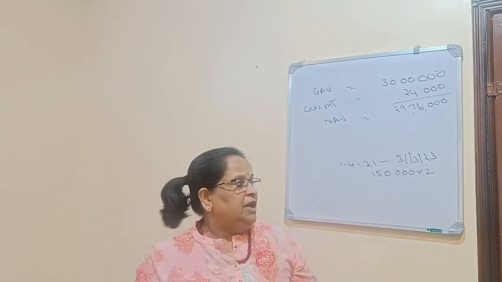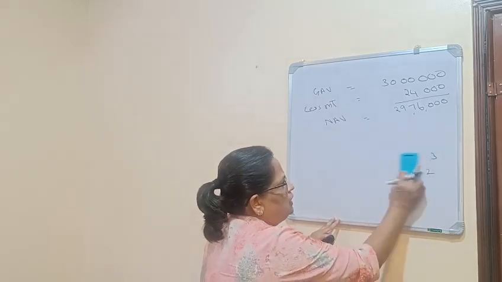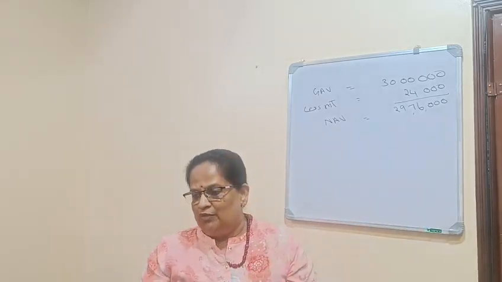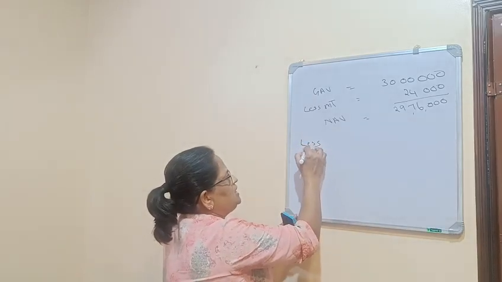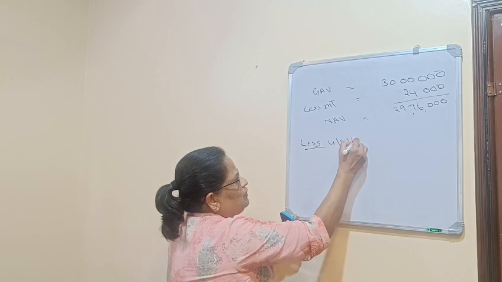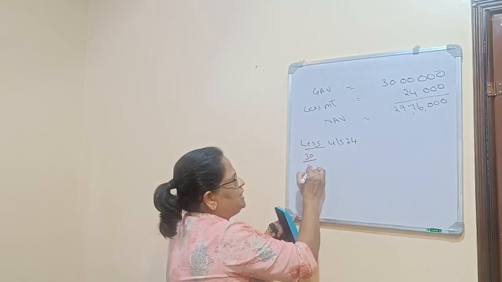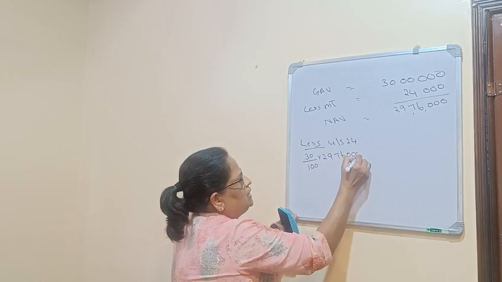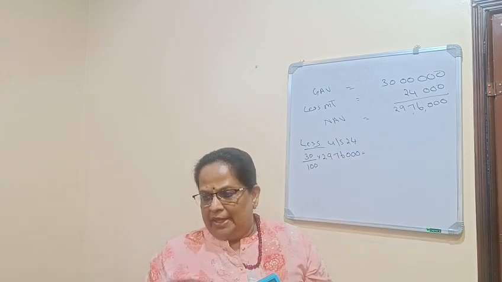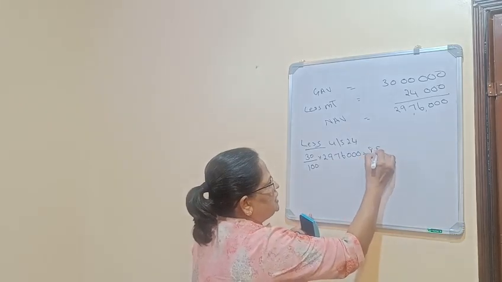It is not allowed for the self-occupied house property. Now we know we have to reduce from the net annual value we got, 29,76,000, the deductions under section 24. One is the standard deduction, that is 30% of 29,76,000. The value is 8,92,800.